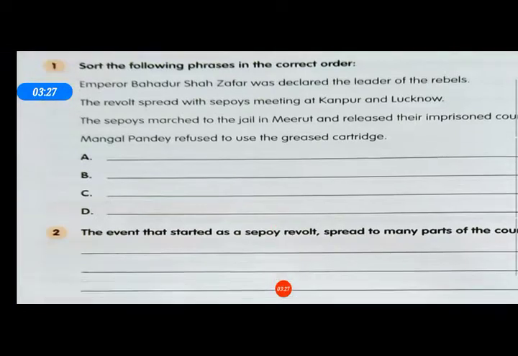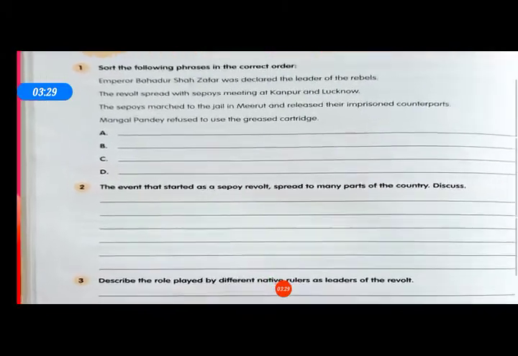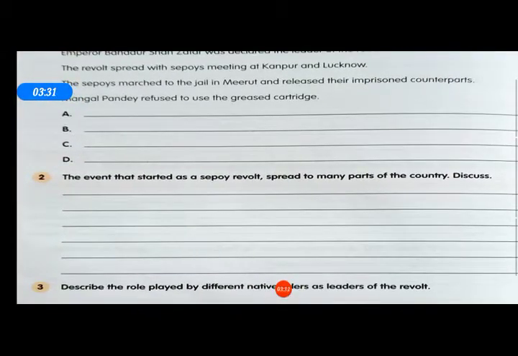Now come to the next question. The event that started as a sepoy revolt spread to many parts of the country. Discuss. The hanging of Mangal Pandey caused great unrest in army camps. 85 soldiers in Meerut refused to use the new cartridge. Sepoys released the imprisoned soldiers and moved to Delhi. From here, the revolt spread to Kanpur, Lucknow, Bihar, Faizabad, and Bareilly.